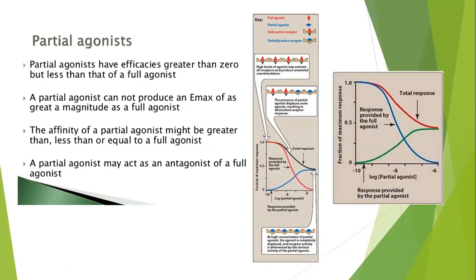The presence of partial agonists displaces some agonists, resulting in diminished receptor response.